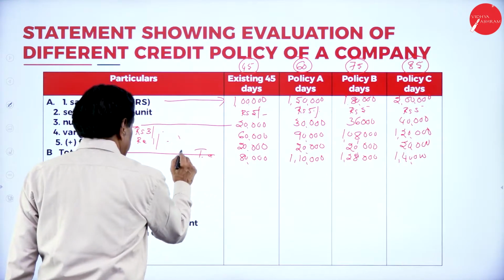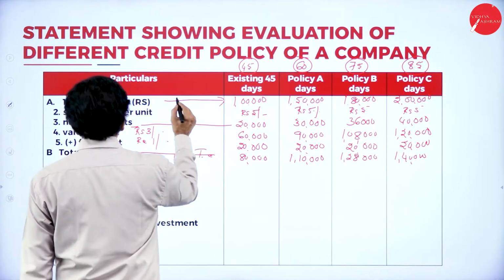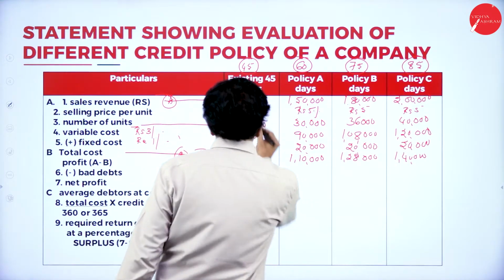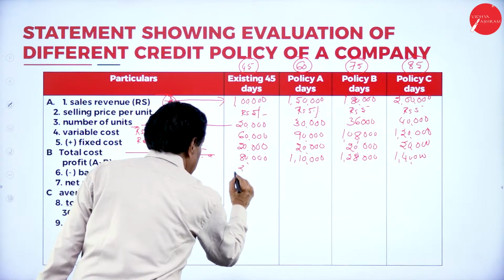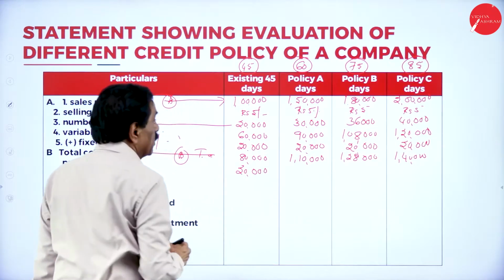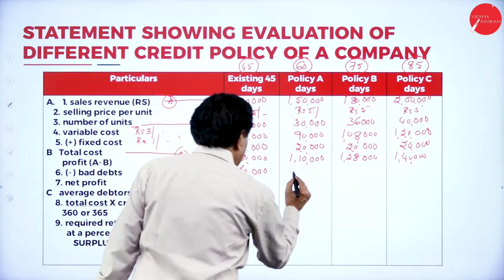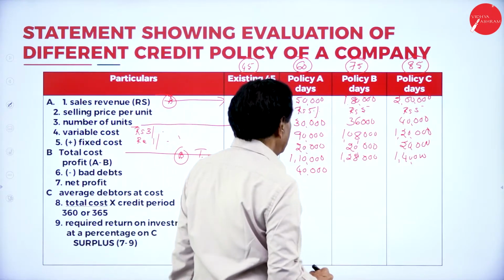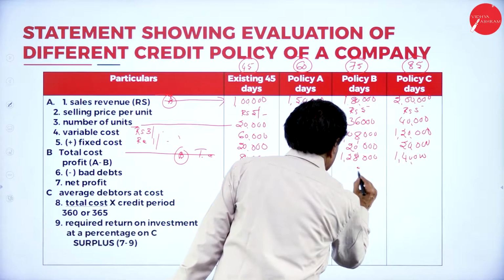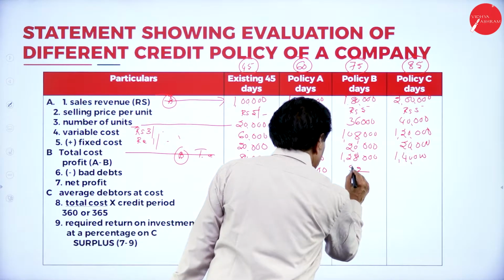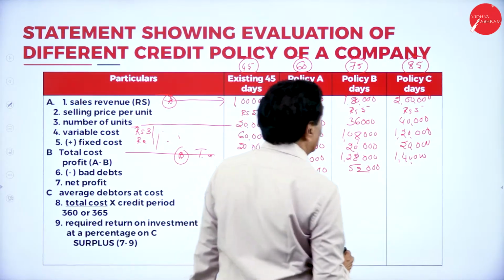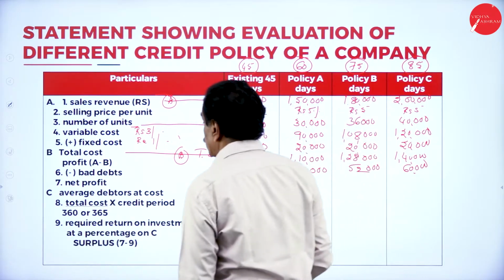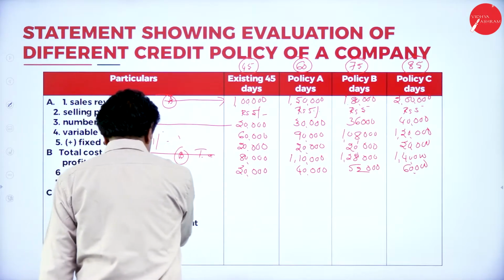This is your B. This is your A. Now profit is A minus B: 1 lakh minus 80,000 is 20,000. 1 lakh 50 minus 1 lakh 10 is 40,000. 1 lakh 80 minus 1,28,000 is 52,000. 2 lakh minus 1 lakh 40 means 60,000. So this is your profit.